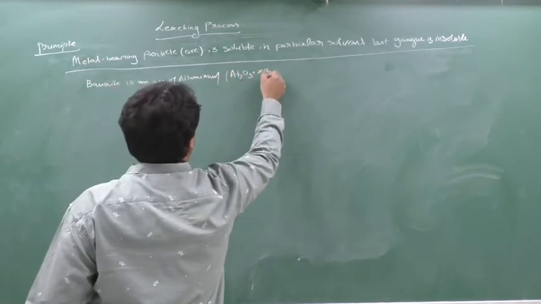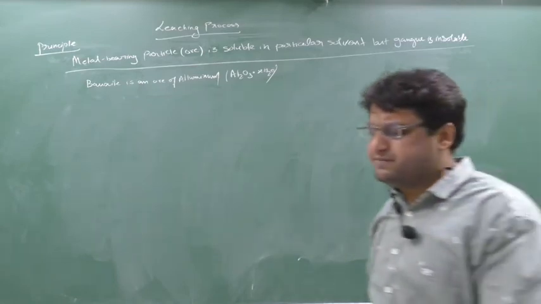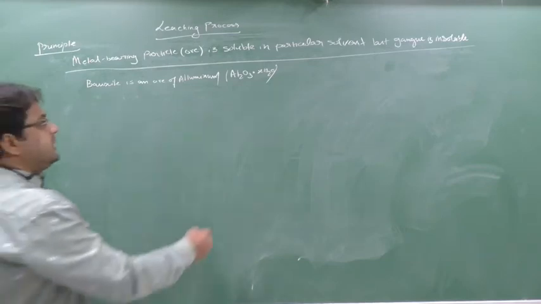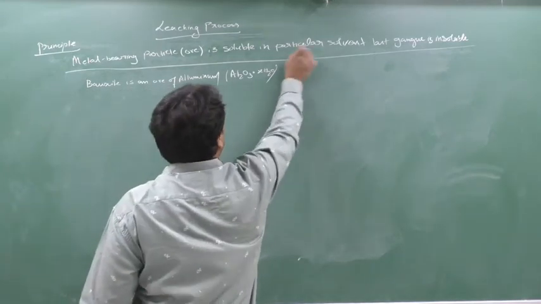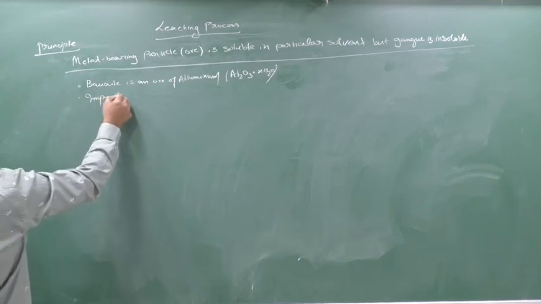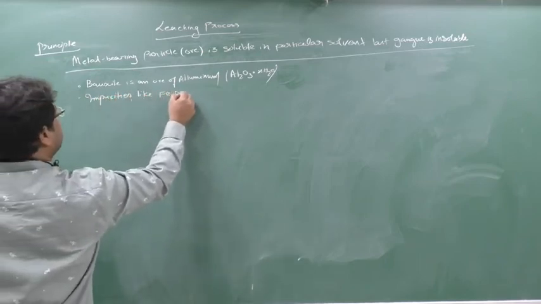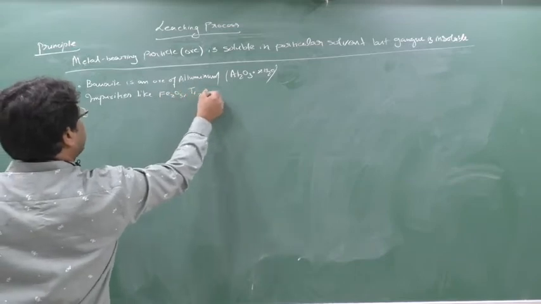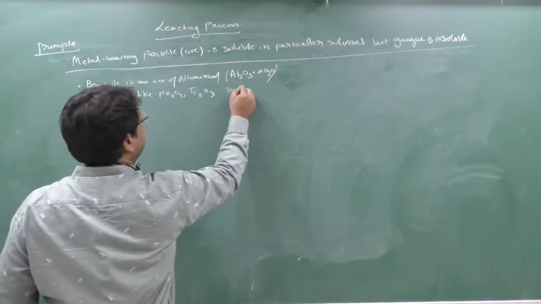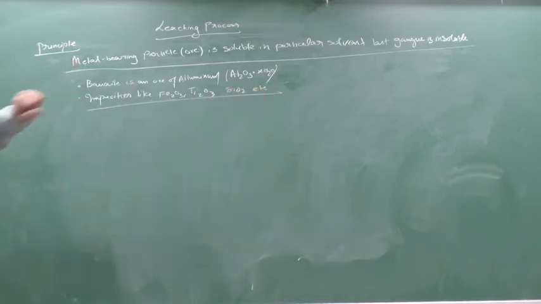When it is obtained from the earth's crust, it contains a number of impurities like Fe2O3, Ti2O3, then SiO2, etc. Okay, so now we are going to do this process.